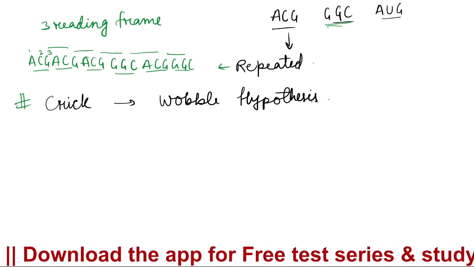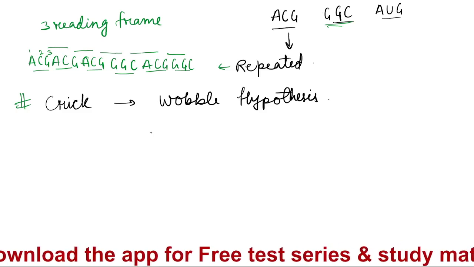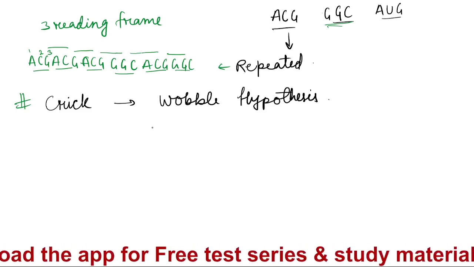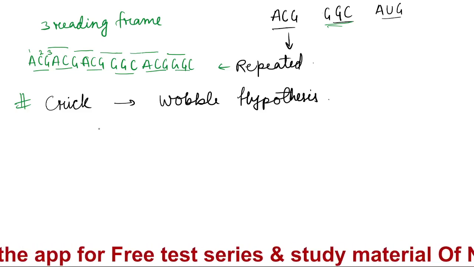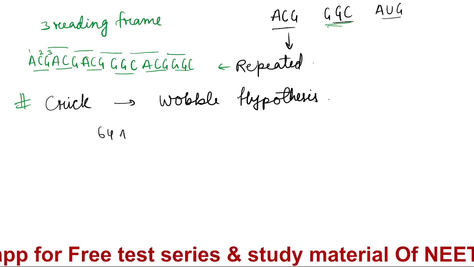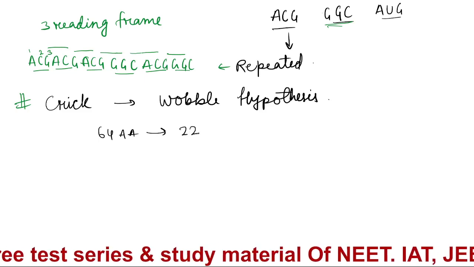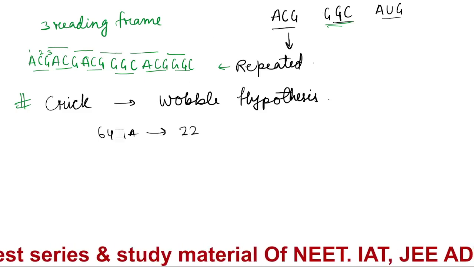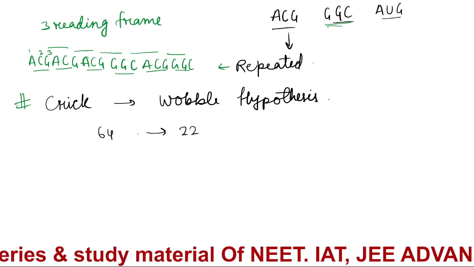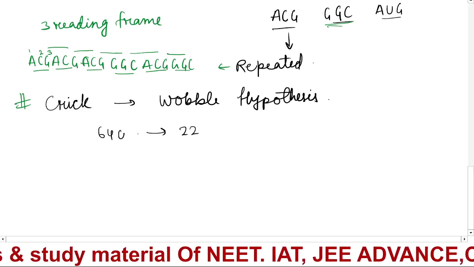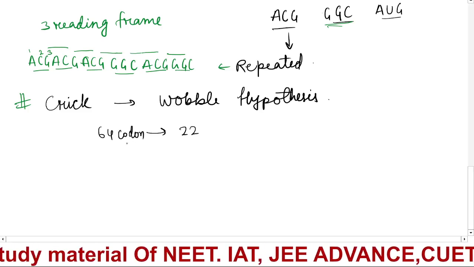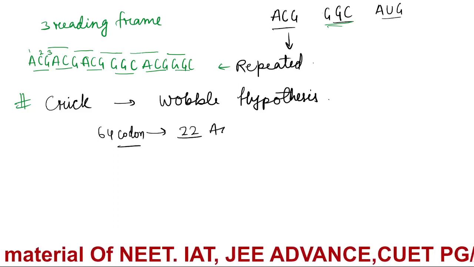So the Wobble hypothesis is simple only. We have 64 codons, triplet codons, for 22 amino acids.